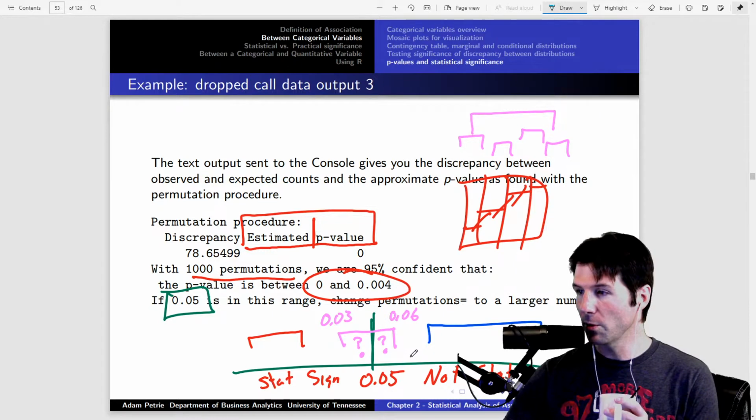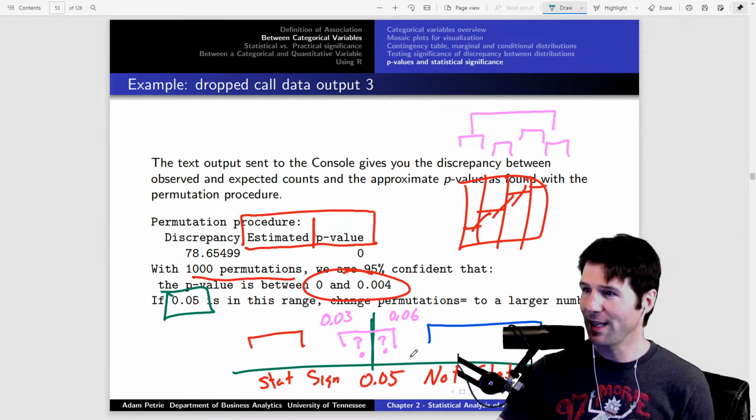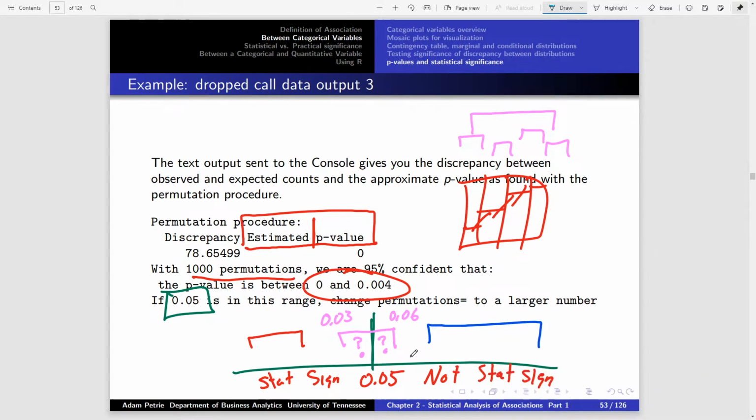And so what we do right here with the estimates, and great to have you here again, what we're doing right here with the intervals is we're estimating the p-value through simulations. So we're asking, it could be that the p-value is below 0.05. It could be that it's above, and we can actually increase the permutations to make a tighter interval, and this is what we're talking about today.